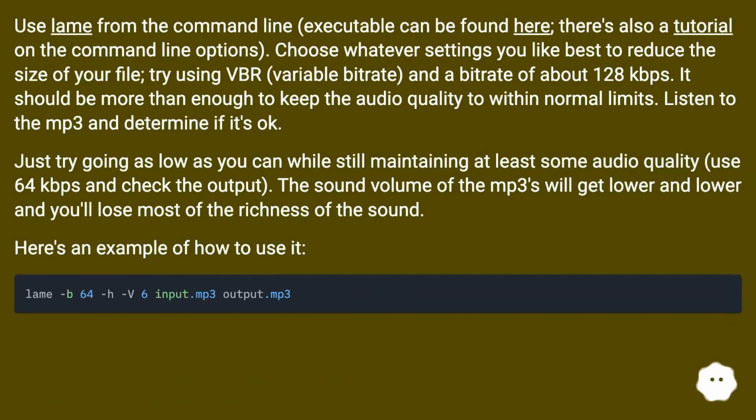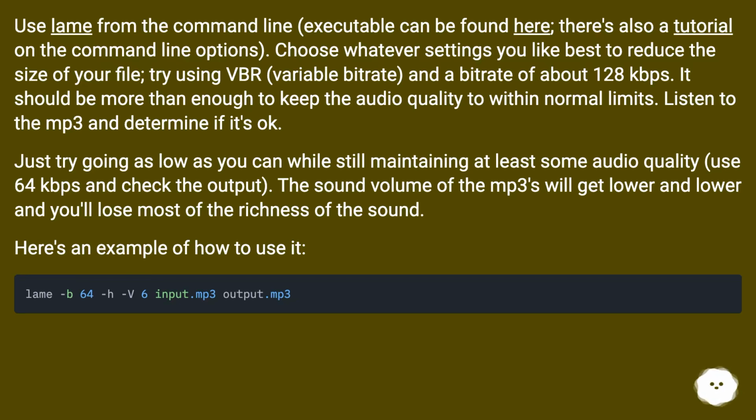Use LAME from the command line. Executable can be found here. There's also a tutorial on the command line options. Choose whatever settings you like best to reduce the size of your file. Try using VBR, variable bitrate, and a bitrate of about 128 kbps. It should be more than enough to keep the audio quality to within normal limits.